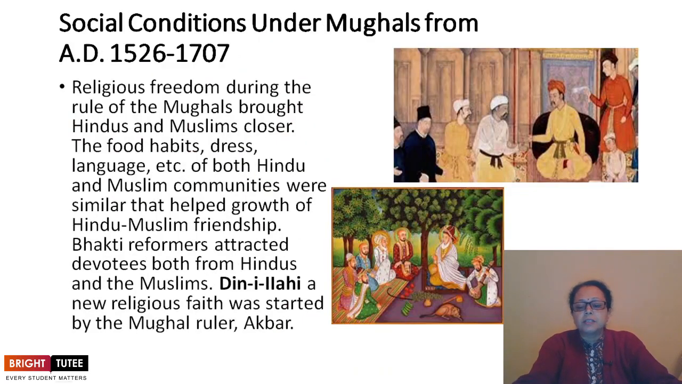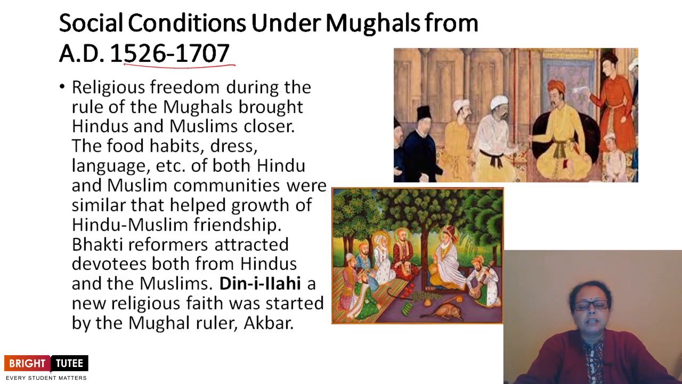Then come the social conditions under the Mughals from 1526 to 1707. How were the social conditions? Already in the beginning we have discussed that; three different periods have been mentioned. So according to this, what were the social conditions under the Mughals in India? The period mentioned here is 1526 to 1707 AD.